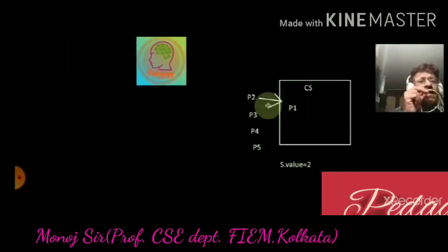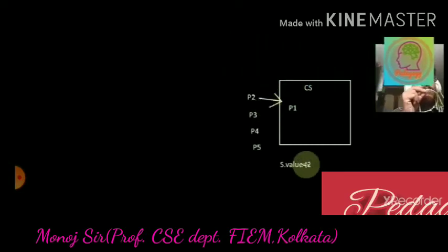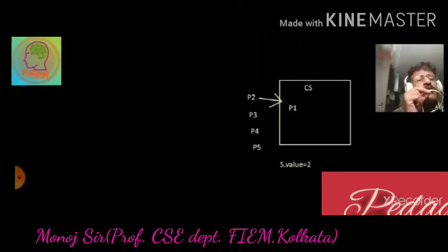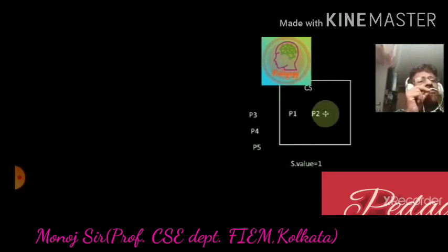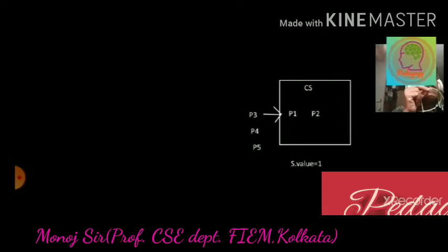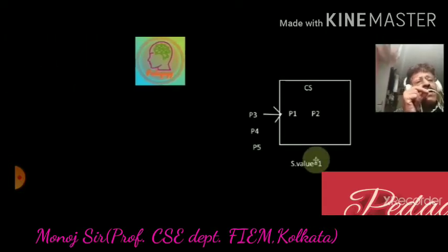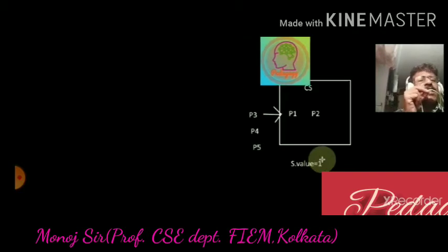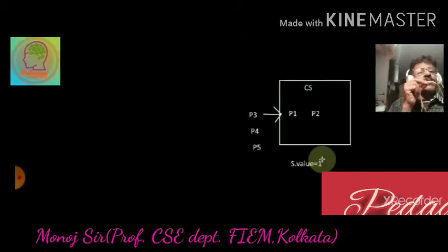Whenever P1 enters, the chance now goes to P2 because it is in the second position. Whenever P2 enters, S dot value becomes 1, again decremented by 1. It indicates that another single process can enter the critical section.